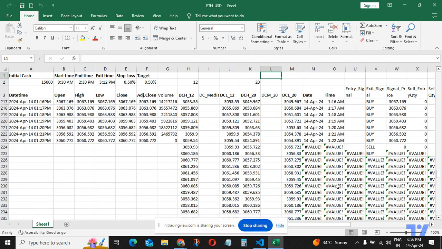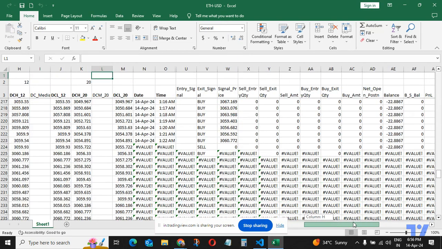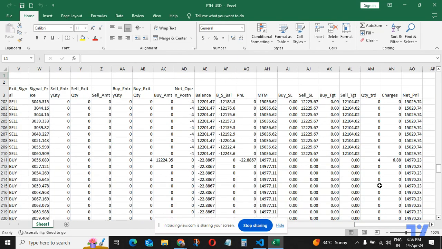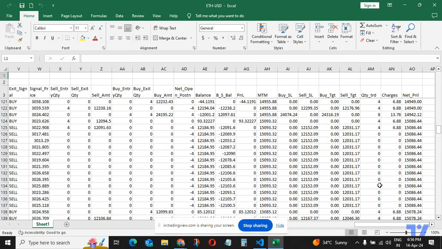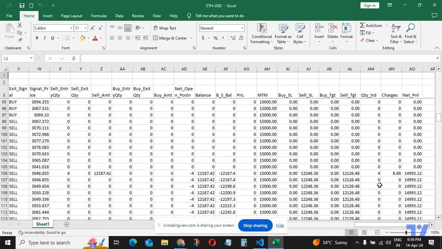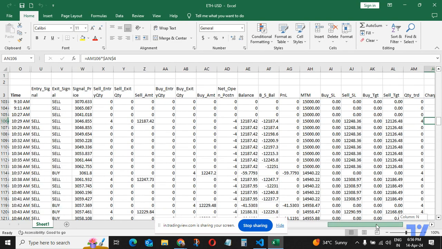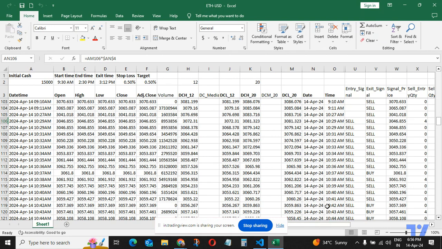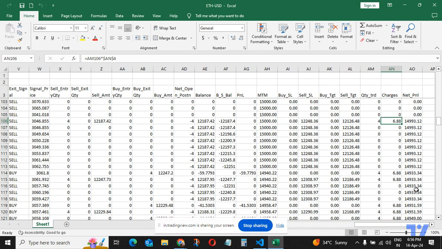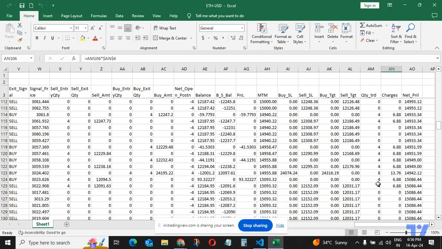But the logic is correct. It's working well, and it is doing well. So I think I'll continue with this. It started off at, prior to that I had to do a lot of testing to figure out where it is, 10:29 a.m. as per Yahoo time for Ethereum in US time.